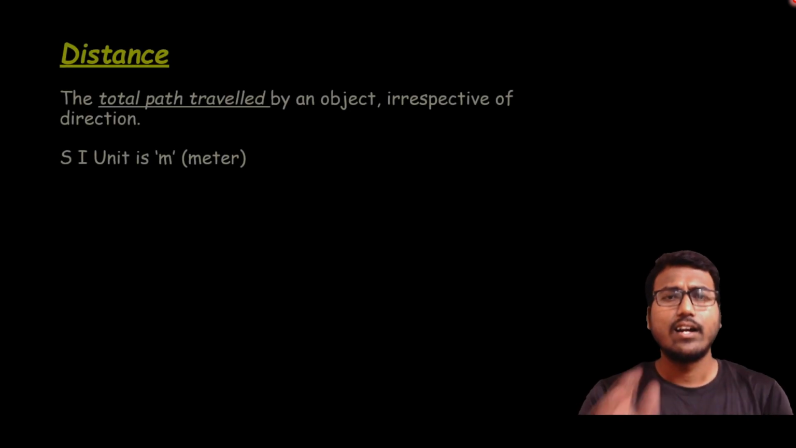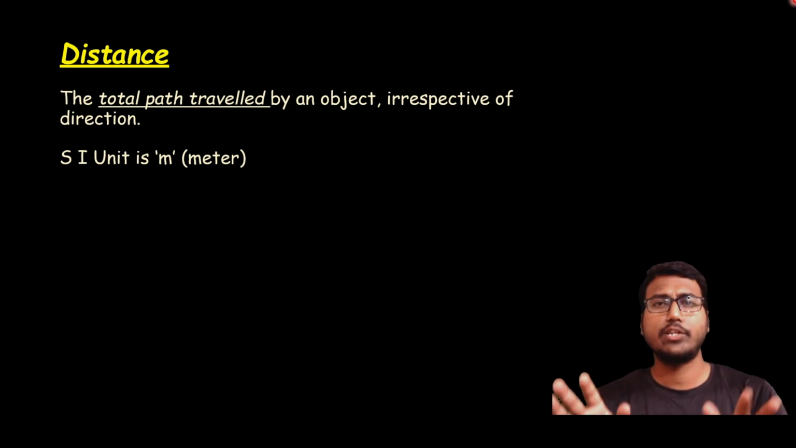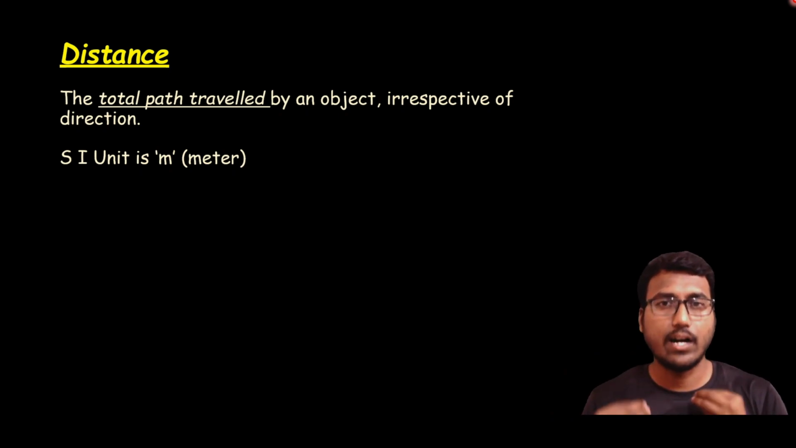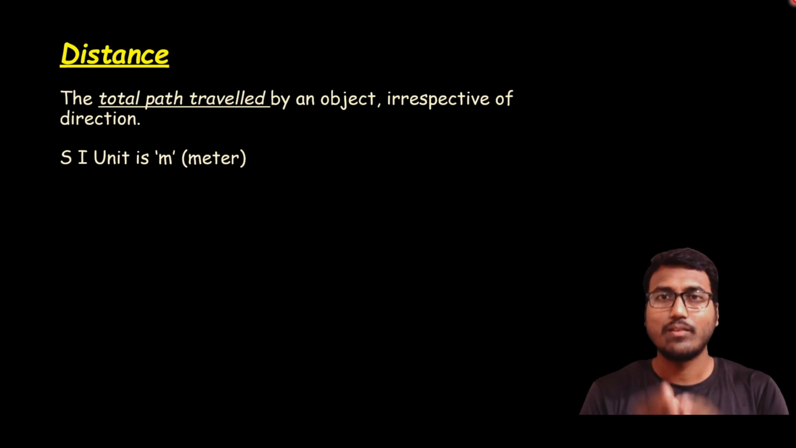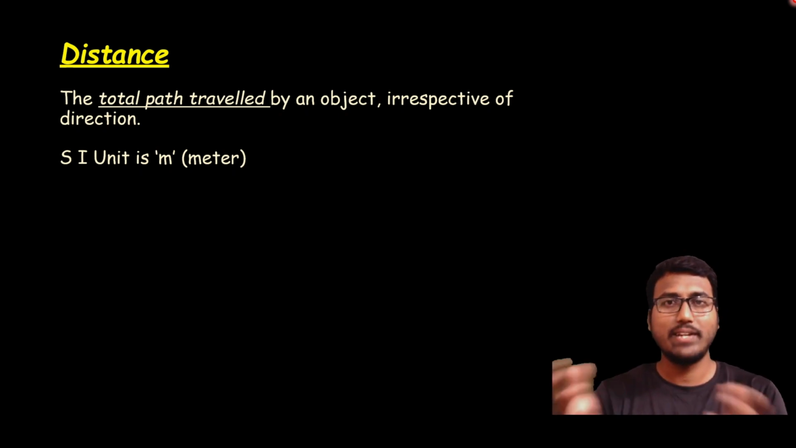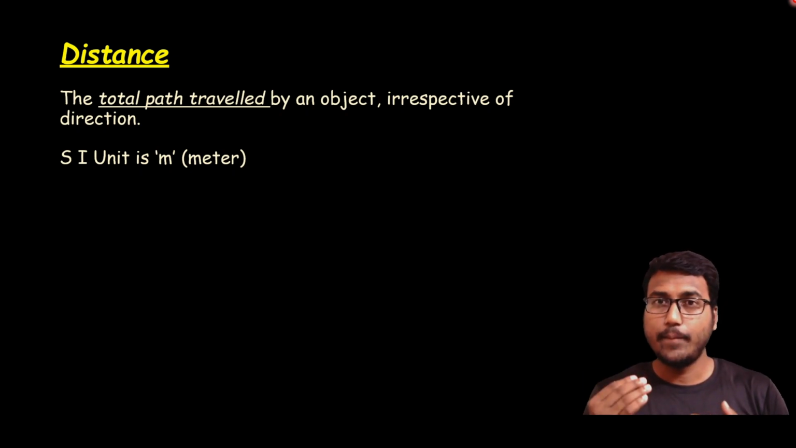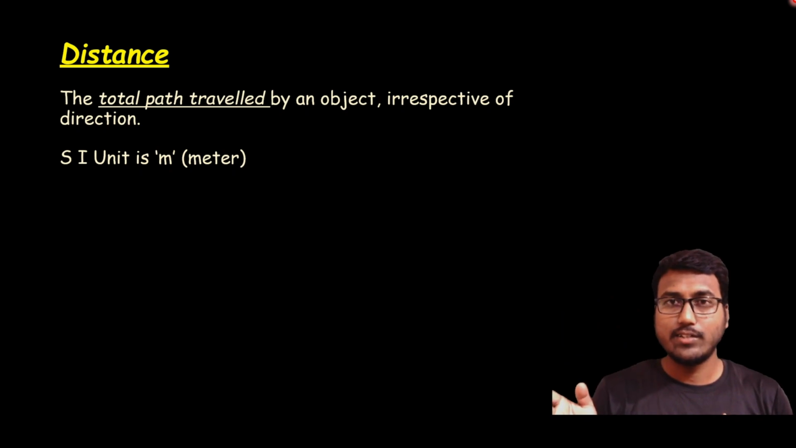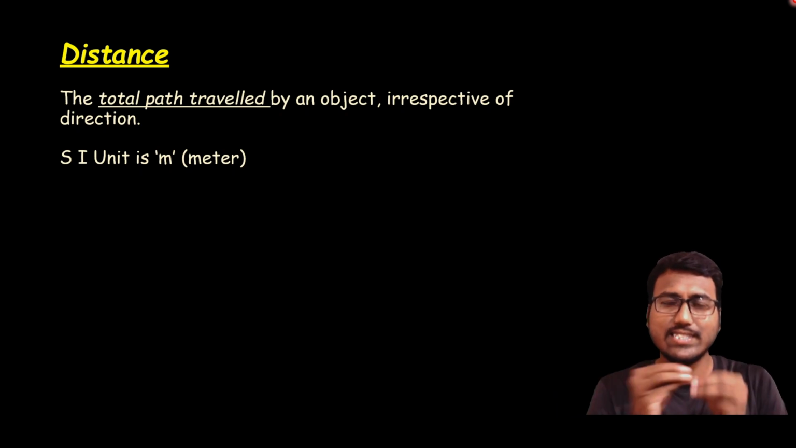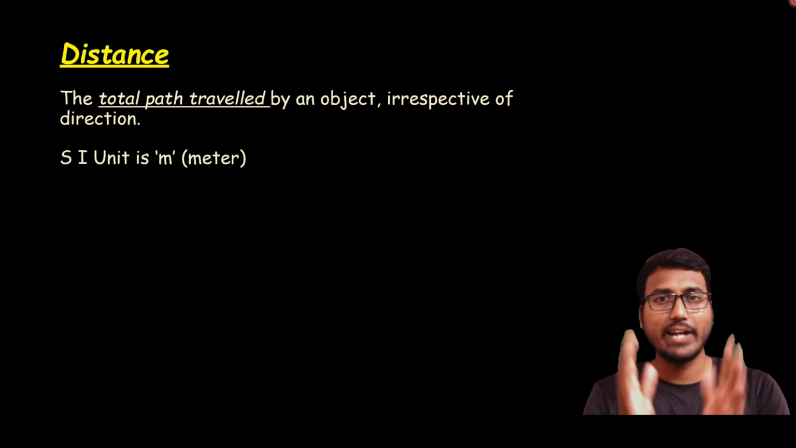What is distance? Distance is the total path covered or traveled by an object, irrespective of the particular direction. The SI unit is meter. For example, if someone asks you, what is the distance between your school and home? You will say like 3 kilometers or 5 kilometers, maybe 10 kilometers. You will just say the number, right? Do you say 2 kilometers north, then 3 kilometers south, then 4 kilometers east, something like that? You won't say any directions, right? You will just say the distance. There is no particular direction, only magnitude value will be there.